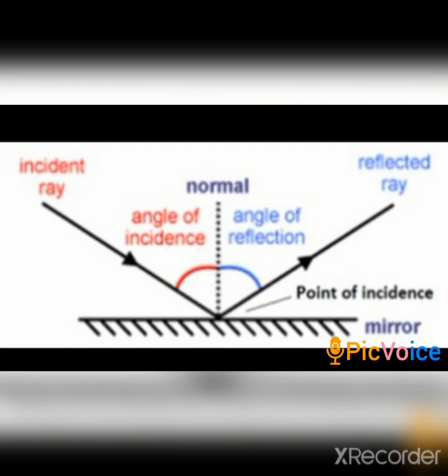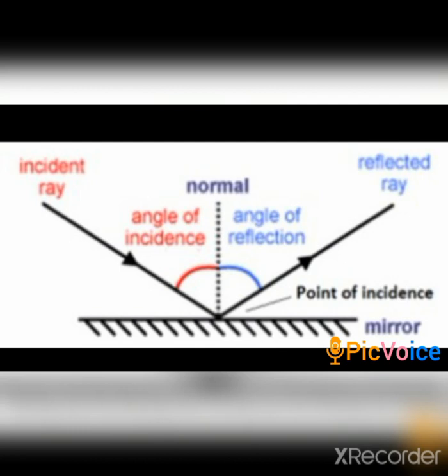When the incident ray touches any surface, it reflects in the same direction. So you can say that the angle of incidence is always equal to the angle of reflection. The incident ray and the reflected ray are divided into two equal parts by the normal, which is the dotted line.